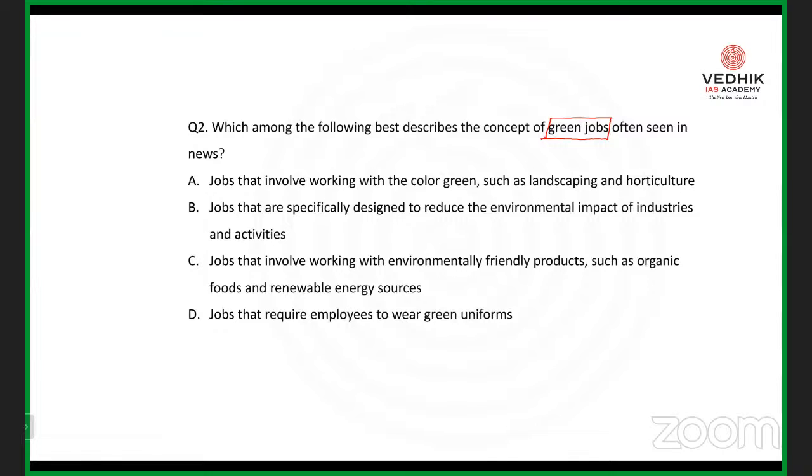There is a 3-round reading of the question paper. Over the first round, you have to go through the questions in the question paper, and you are supposed to mark only the questions that you are familiar with. For example, when you are going through the question paper, you are 100% sure regarding a particular question. Over the first round, only those questions you are supposed to mark. Over the second round of reading, in a 1 or 2 or 3 statement question, maybe you know one statement, or maybe you are stuck with 2 or 3 options or statements. So over the reading part, mark those questions in your question paper.